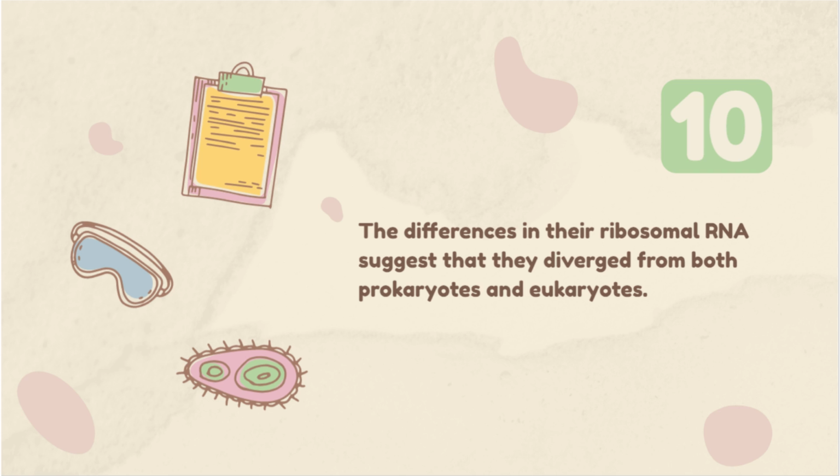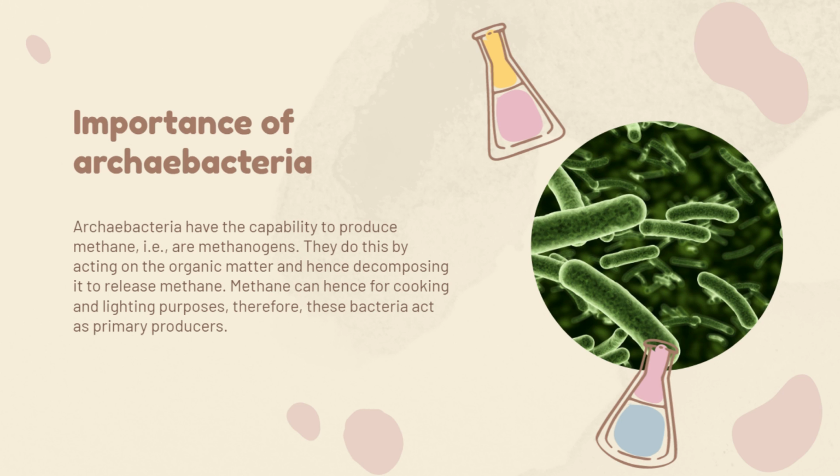Characteristic number 10. The differences in their ribosomal RNA suggest that they diverged from both prokaryotes and eukaryotes. Importance of Archaebacteria. Archaebacteria have the capability to produce methane, i.e., they are methanogens. They do this by acting on the organic matter and decomposing it to release methane. Methane can hence be used for cooking and lighting purposes, therefore these bacteria act as primary producers.